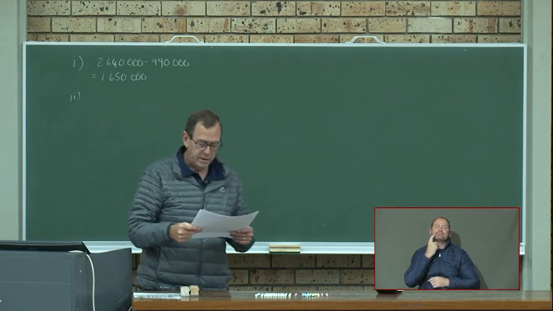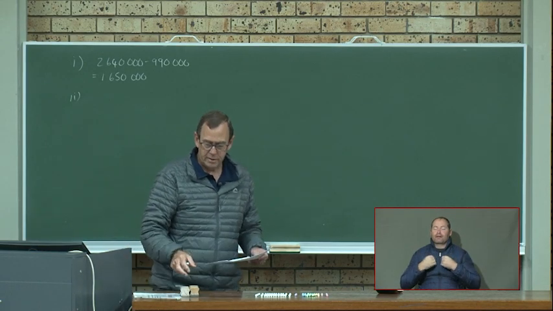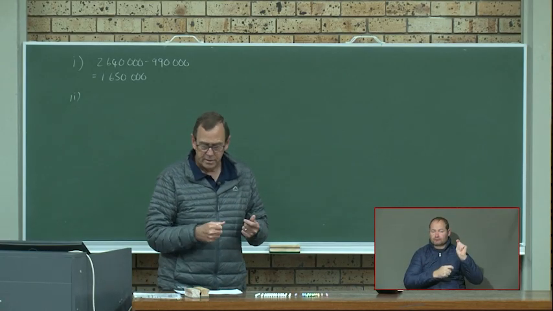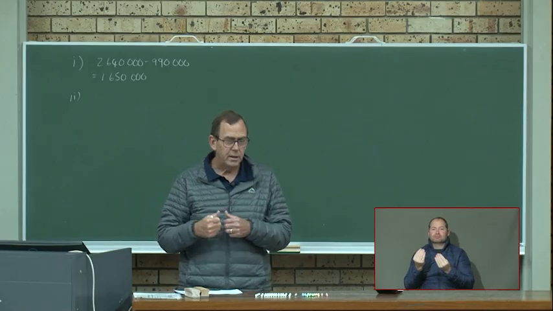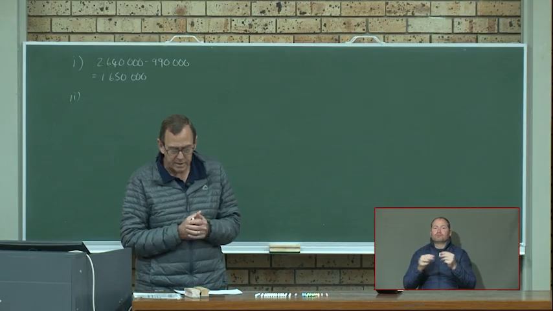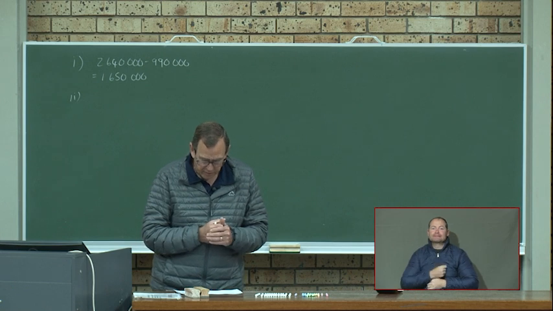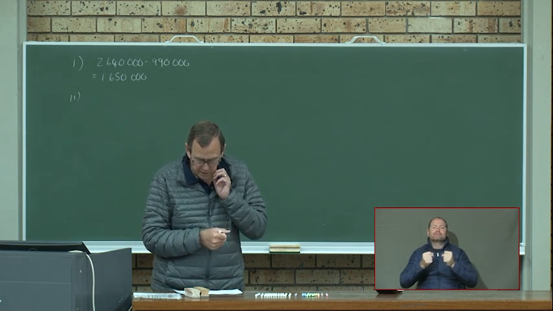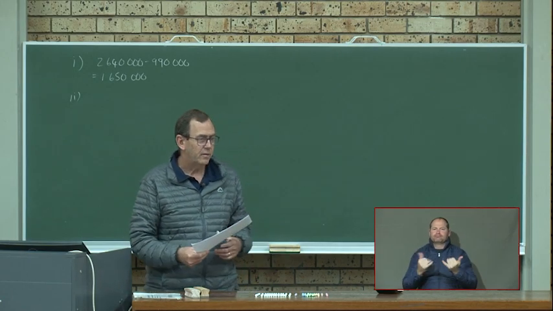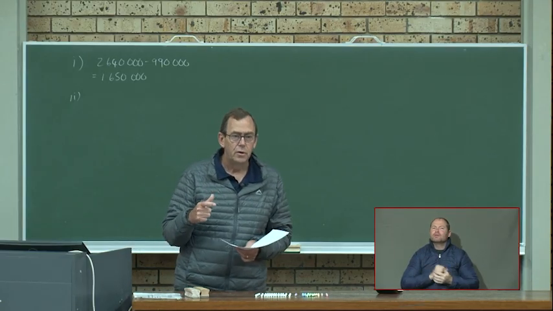Then number 2 is the disposal at carrying value. And we said when we want to calculate that disposal at carrying value, if they give us the carrying value at the beginning and the end, then you do your note, your movements. All right, but in this case, they give you information. They say an old vehicle was sold at carrying value. The cost price of the vehicle was 286 and its accumulated depreciation. So whenever you get that question where they ask you to calculate the carrying value, or they ask you to calculate the profit or the loss, you always do.